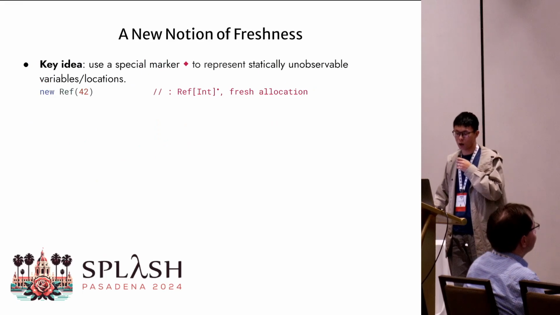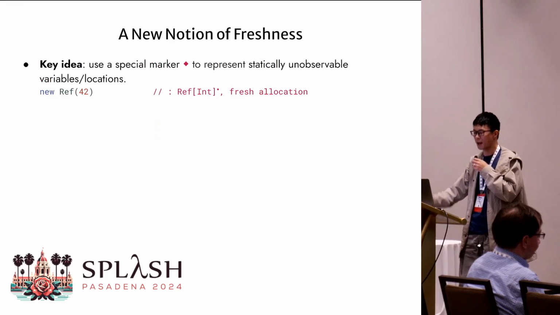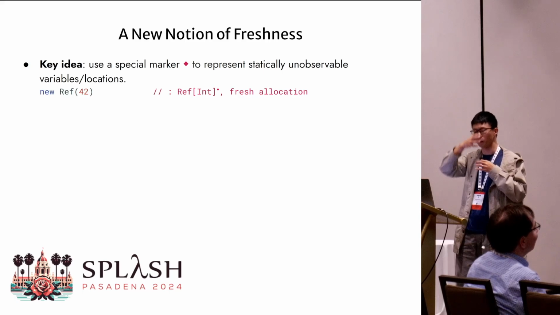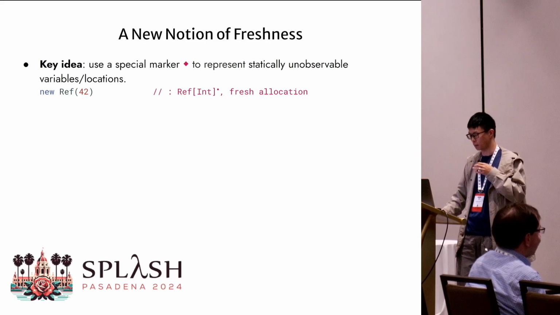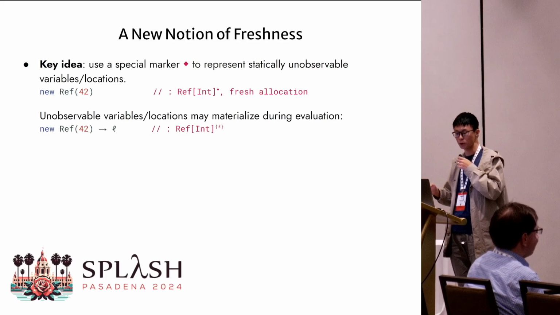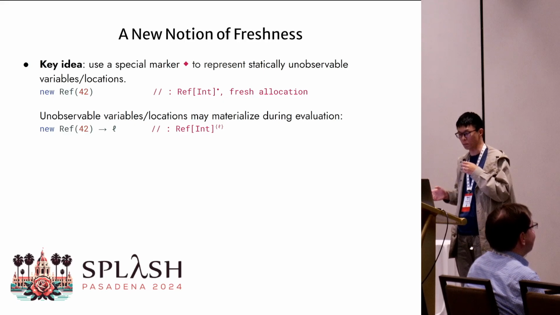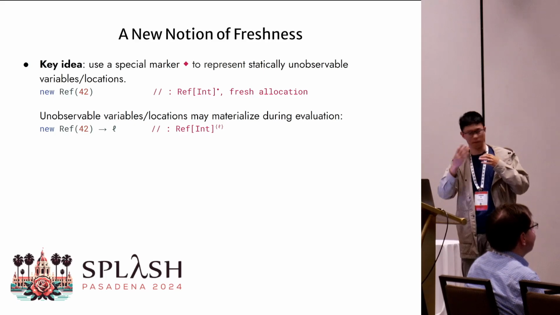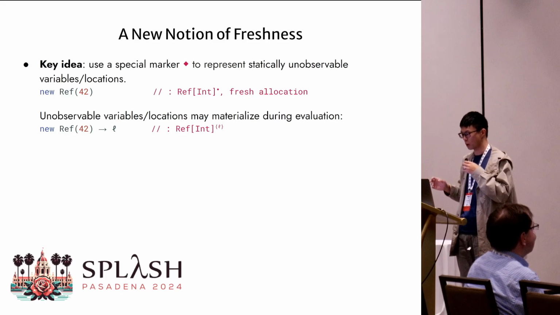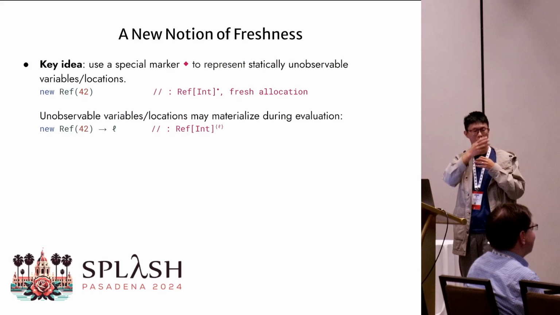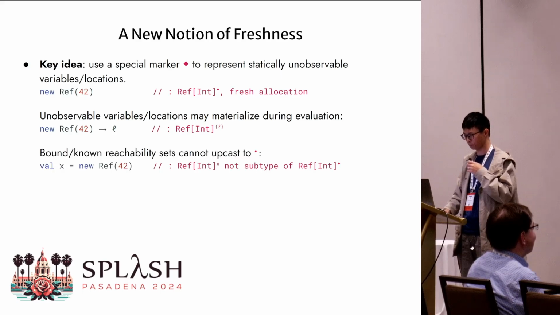So the new idea of this work is that instead of using either the top or the bottom qualifier, we can designate a special marker for freshness, indicating something statically unobservable. In our design, we use this diamond notation for the freshness marker. These unobservable variables or locations may materialize to actual locations during evaluation. For example, this new ref expression becomes a fresh location after one reduction step, and thus the freshness marker in its type will be substituted with the new location.